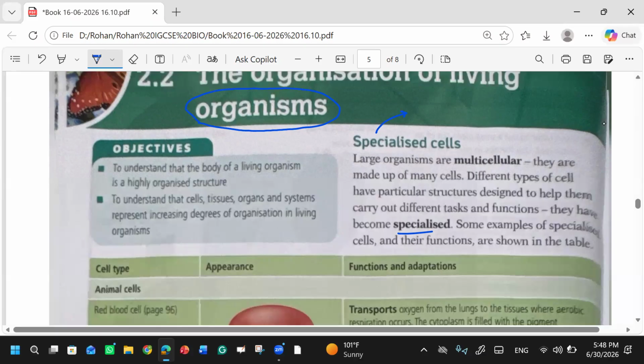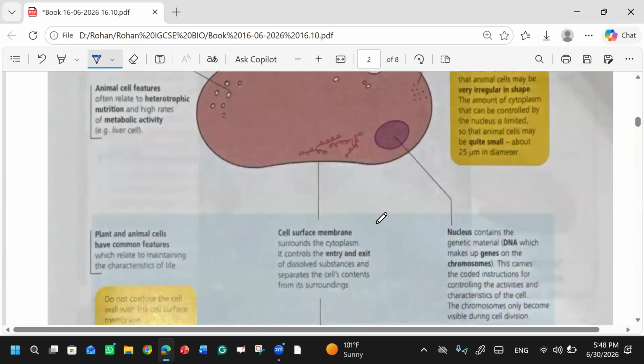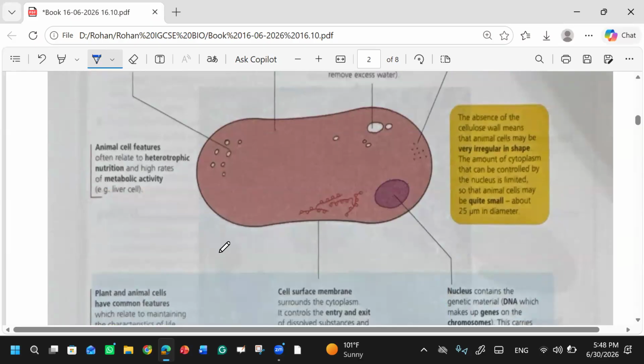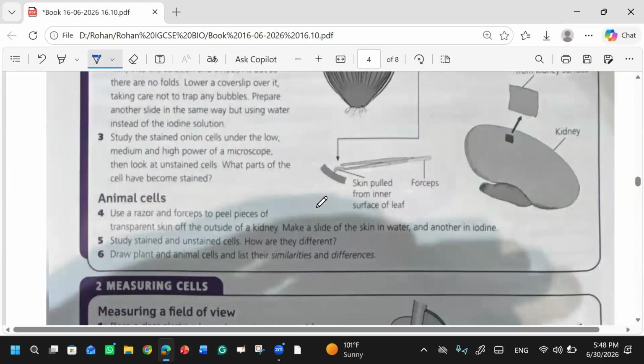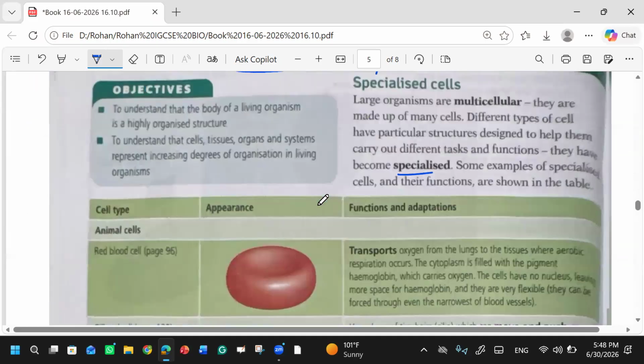If I talk about a cell, you think of a simple type of cell, but if I talk about the red blood cell, what comes to mind is that it is specific to carry oxygen. So definitely its shape and structure will also be changed. This is what we are going to study now: specialized cells.